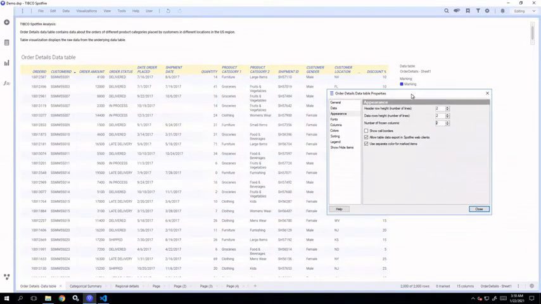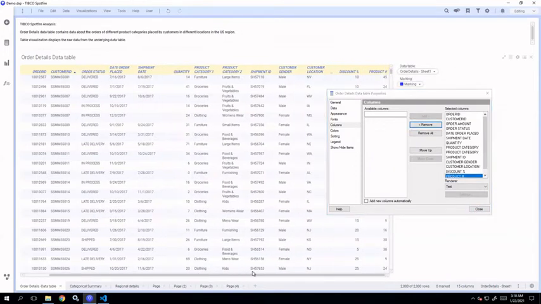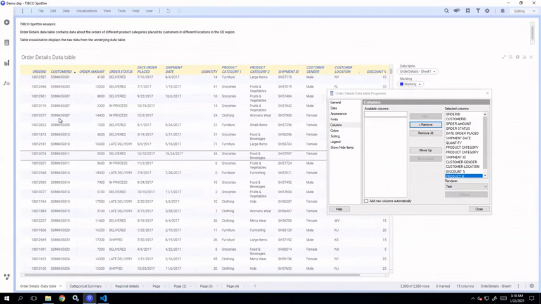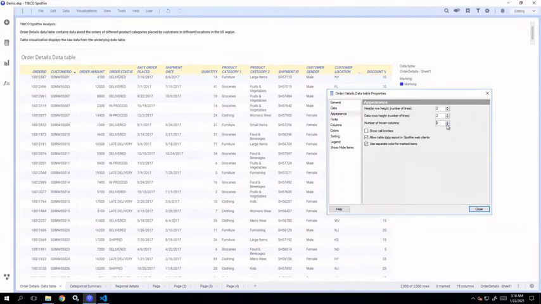So what are frozen columns? When you scroll from left to right in a data table, okay, when you scroll from left to right, these two columns right now, the first two columns are frozen. Okay, if we remove these, what will happen?